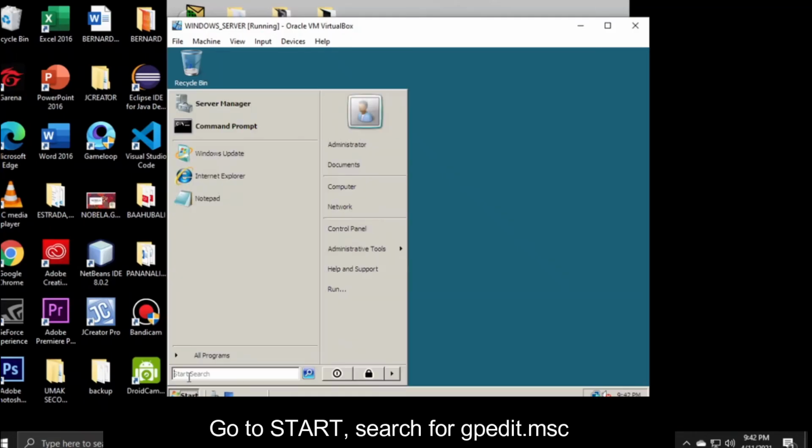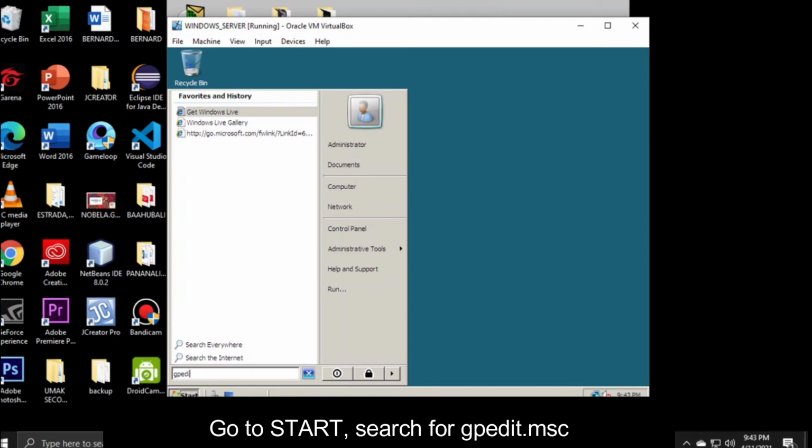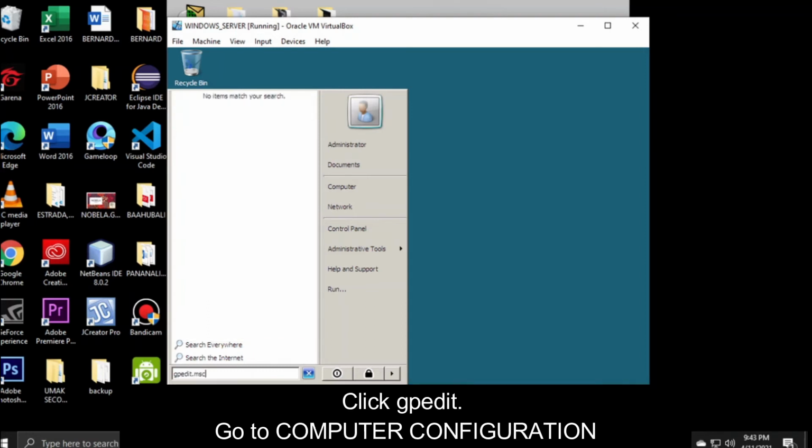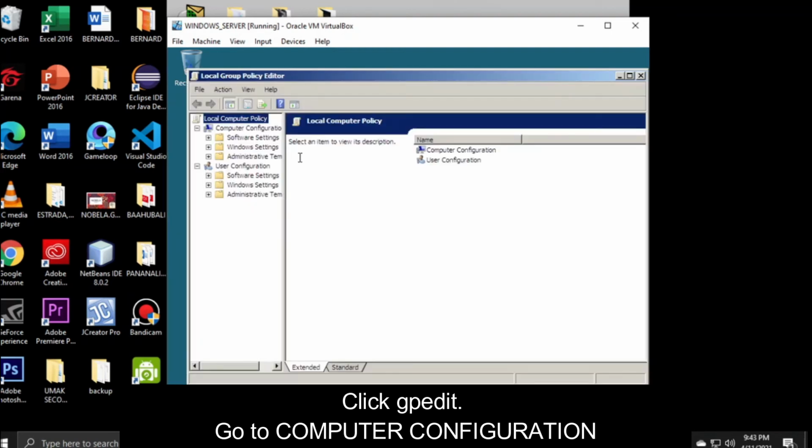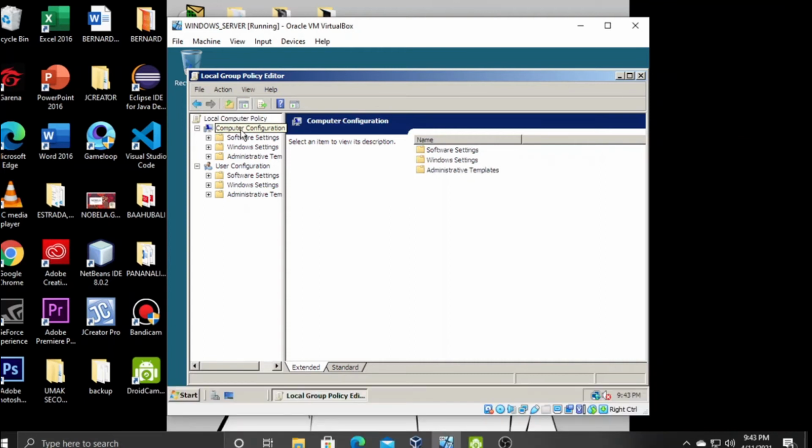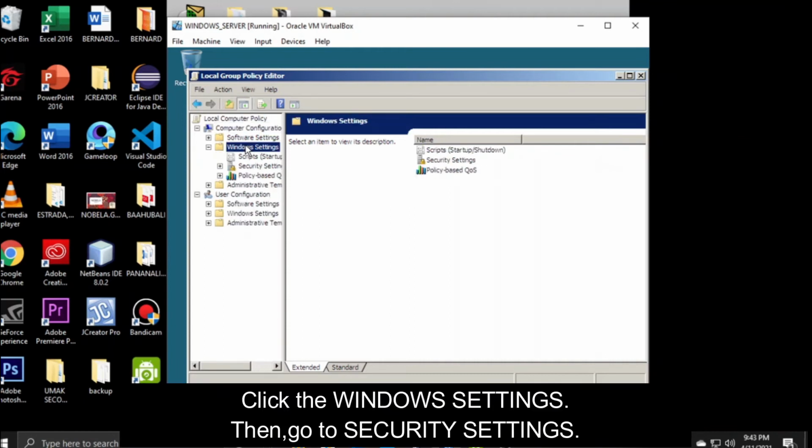Go to start. Search for gpedit.msc. Click gpedit. Go to computer configuration. Click the Windows settings.